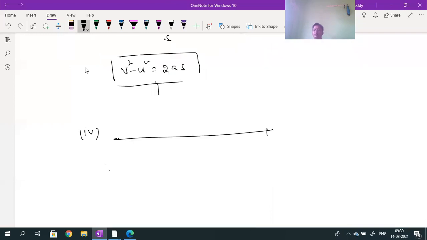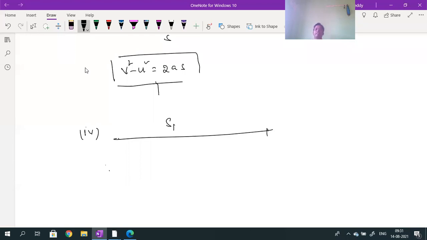Fourth one, for example, if Sn is the distance traveled by a body for the n seconds. What will the fourth equation give you? The fourth equation will give you the distance traveled by a body in the last nth second of its journey.